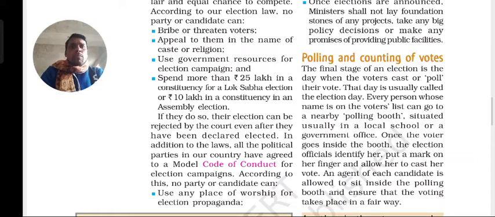According to this code of conduct, no party or candidate can use any place of worship for election propaganda. During the time of election campaigning, they should not use any worshipping places like a temple, masjid, or church, or wherever it may be, according to the code of conduct.